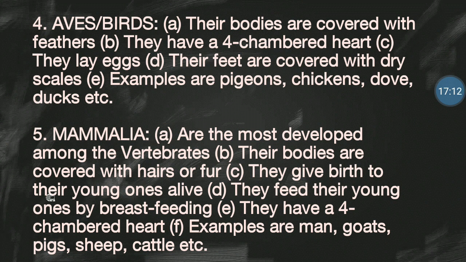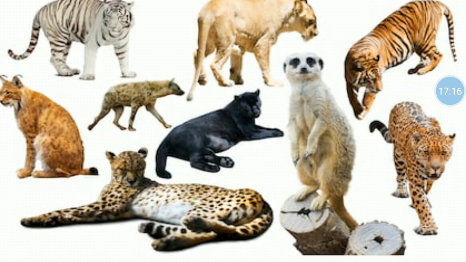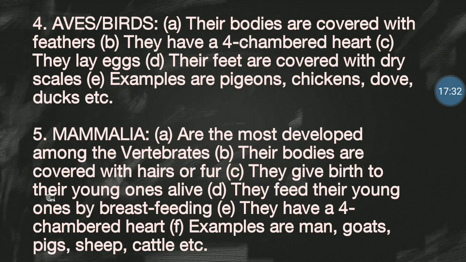The image you're seeing here shows the different kinds of mammals that we have. You know that man is also a mammal, remember? The reason they are the most developed of all the vertebrates is because they have well-developed, complex brains.